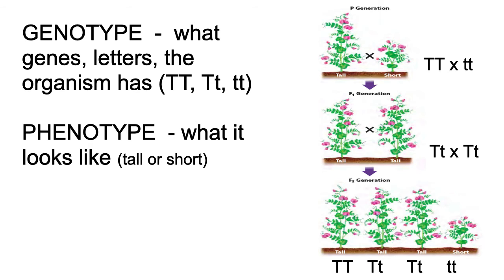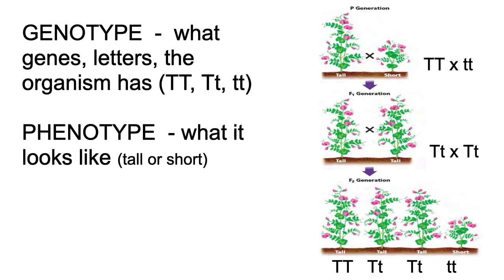And then that genotype is going to determine phenotype. So this is what the pea plant is going to look like. It'll be either a tall plant or a short plant, depending on the dominant trait. In this case, tall is dominant, so big T is the dominant trait, and that's going to tell if the plant is going to be tall or short. Anytime a big T is present, the plant will be tall. The only time we're going to have a short plant is if it has 2 little t's, and those will be the recessive traits.